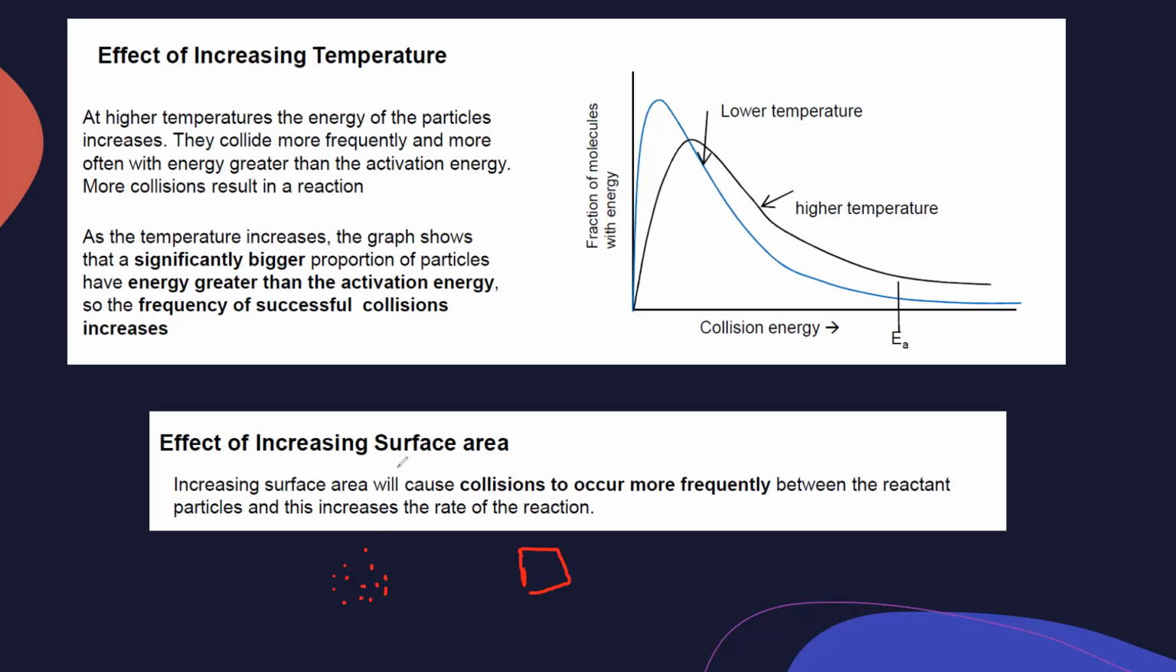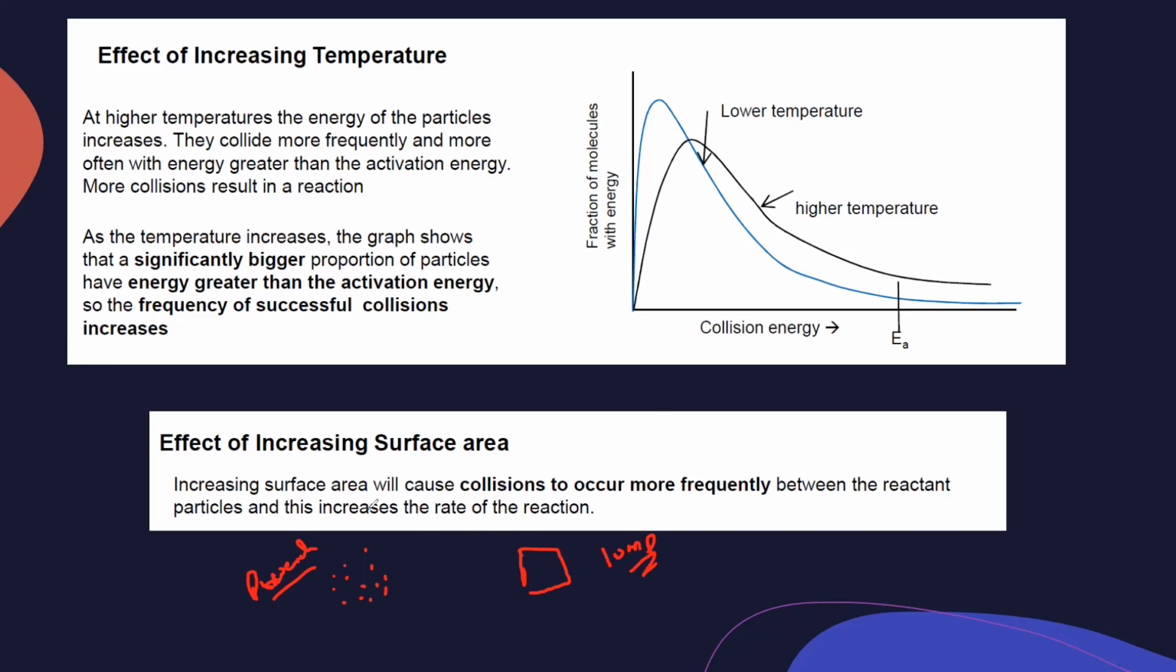So increasing the surface area will cause collisions to occur more frequently, and that results in the formation of a product in a short time. So when we have powder reactants, crushed reactants, they will react faster as compared to a lump. The reason is the same: small particle size gives a large surface area, which causes greater collision, or a higher frequency of collision.